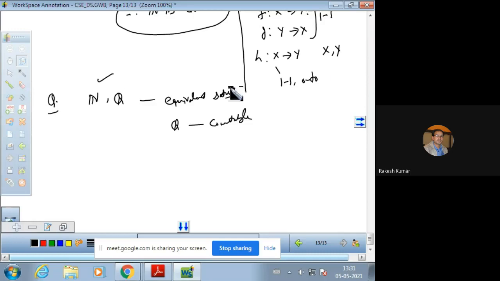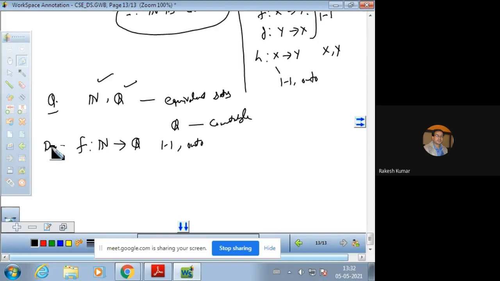क्योंकि natural numbers का set अभी मैंने countable prove किया है. Now the set of natural numbers and the set of rational numbers countable कब होंगे? अगर हमारे पास कोई mapping हो from the natural numbers to the set of rational numbers which is one-one and onto, अगर ये one-one and onto हो जाए तो equivalent बन जाएंगे. N and Q are said to be equivalent sets.